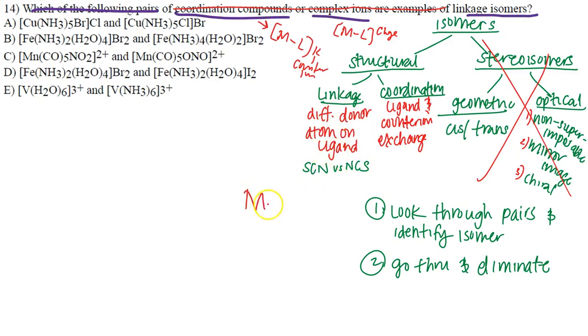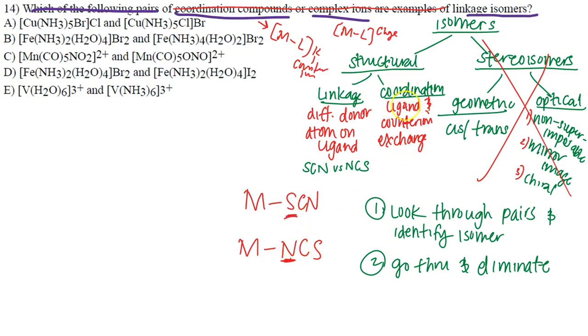So if you have your metal, and say your ligand was thiocyanate here, SCN, you can have the metal attached to the sulfur, or you can have the metal attached to the nitrogen. As you can see, it's the same kind of ligand, but the donor atom to the actual metal itself is different. This one being sulfur, this one being nitrogen.